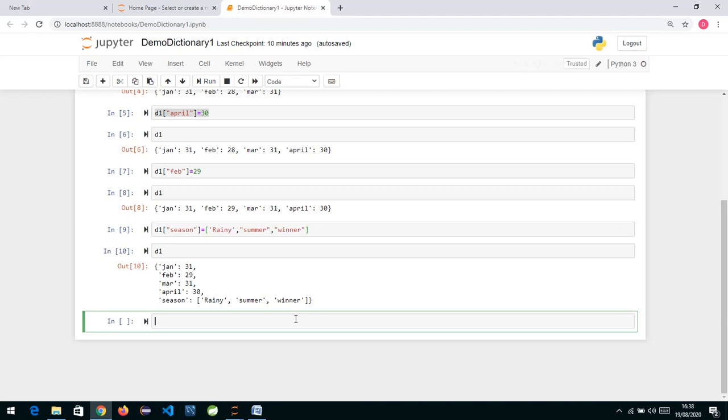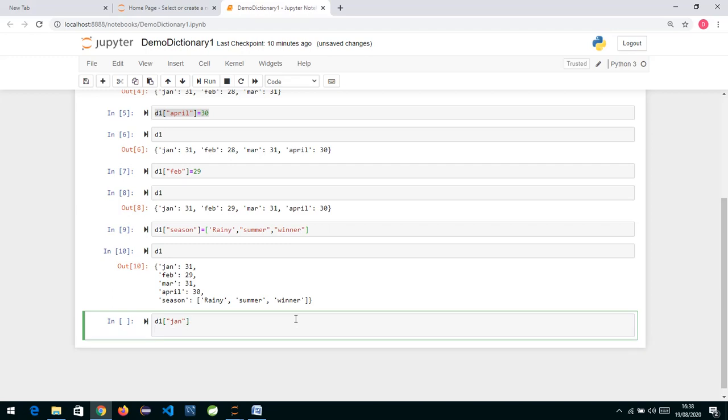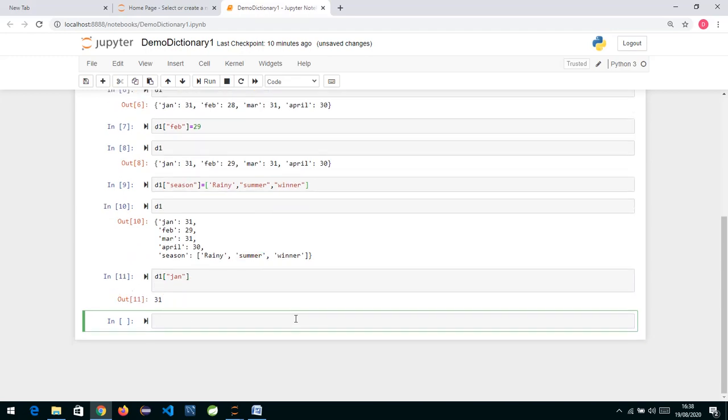Now from the dictionary which I have created, if I want to access any element, we need to know the key. So we say D1, and in square brackets we specify the key. If I say Jan and hit run, you will get the value relevant to that.